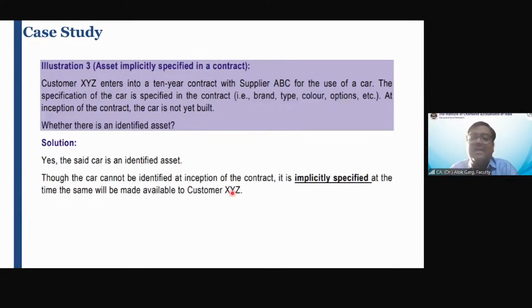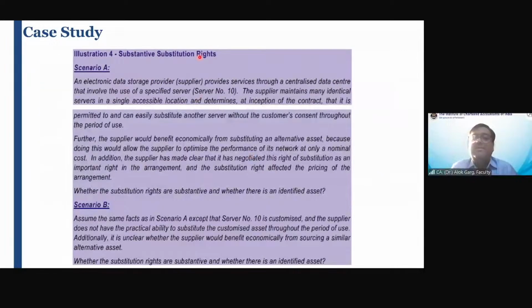So yes, this car is an identified asset, while this cannot be identified at the inception of the contract. Since the car is not yet built, you cannot touch it and say I need this car, but the specification is specified, and hence it is said that it is implicitly specified at the inception of the contract. And the same will be made available to the customer. Clear? Illustration number 4.